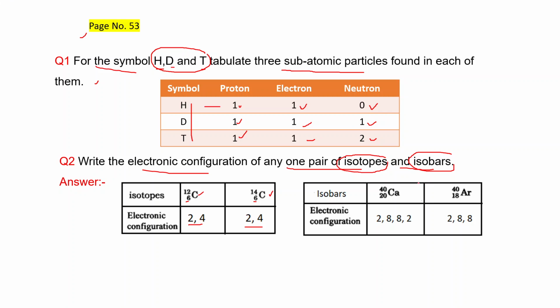Now, these are a pair of isobars having different atomic number but the same mass number. Atomic number is 20 for calcium. When atomic number is 20, the number of protons is 20 and the number of electrons is also 20. When 20 electrons are there, we can write the electronic configuration 2, 8, 8, 2. In case of argon, this is 2, 8, 8.